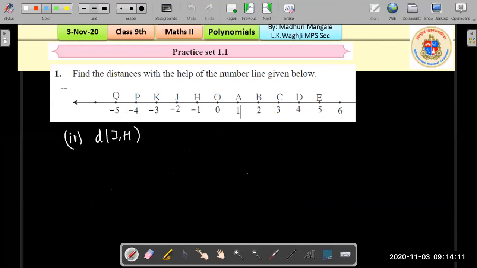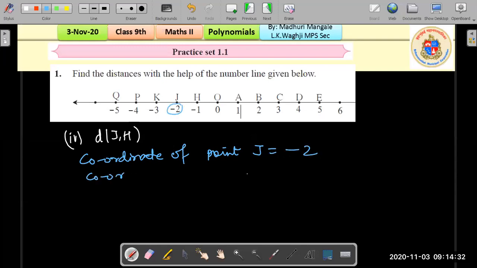All right, we have one more question from question 1. It's the distance between J and H. So let's find out the coordinate of point J. What is the coordinate of point J? I hope you all are solving with me. Coordinate of point J is -2, and coordinate of point H is -1, right?